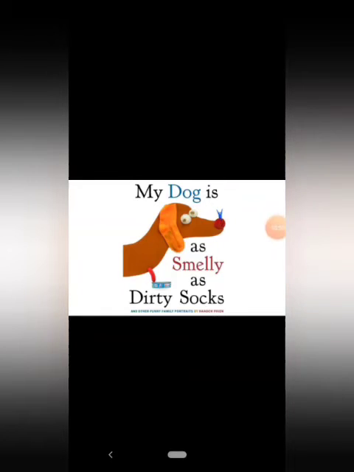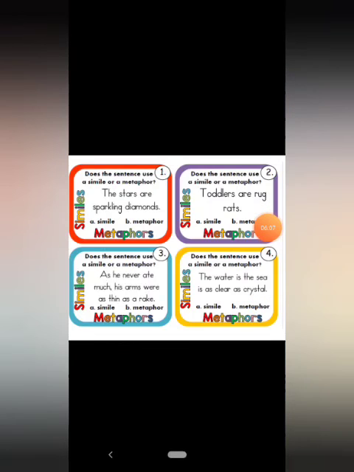Let us have a quick recap of these similes and metaphors. In this image, my dog is as smelly as dirty soap. Can you identify the figure of speech? Yes, it is simile. Just a short recapitulation of the topic which we have studied today. We have 4 examples over here. Can you all identify whether they are similes or metaphors? The very first one, the stars are sparkling diamonds. So, whether it is a simile or metaphor?